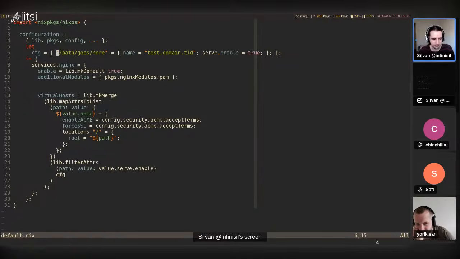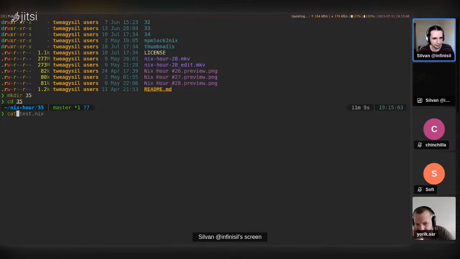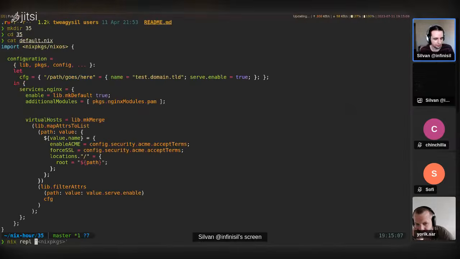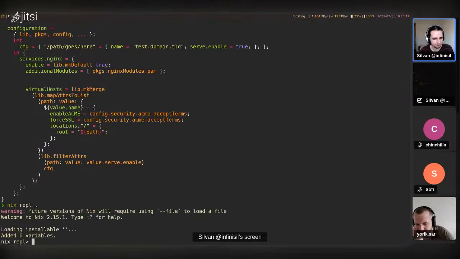Let's do a nix repl. So we have this default.nix file here. Let's do nix repl, load this in here. And now we can see config.services.nginx.virtualHosts. Well, the autocompletion is a bit unfortunate because this doesn't actually work. It's supposed to be quoted like this. It's probably a bug that should be fixed at some point. And now I think autocompletion is actually broken here. Yeah.